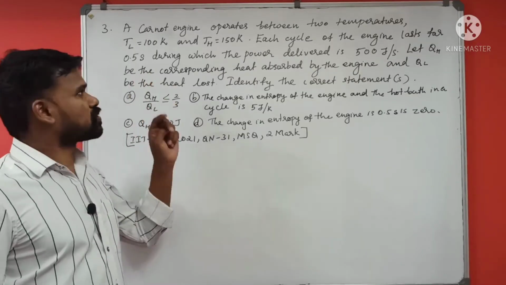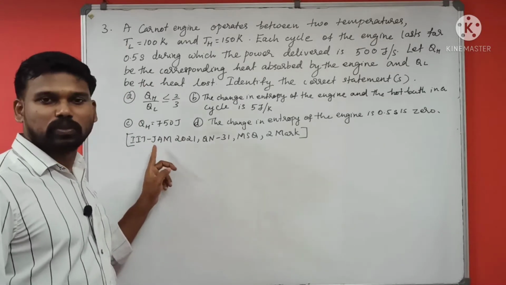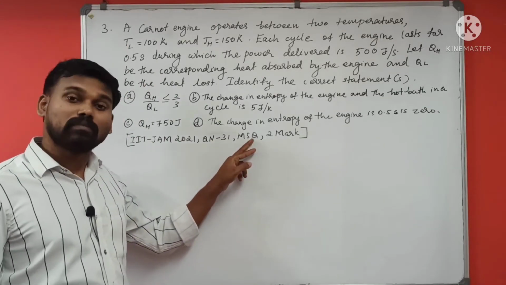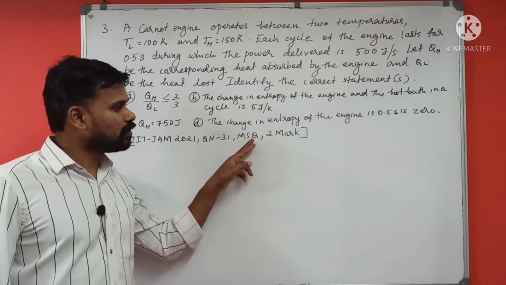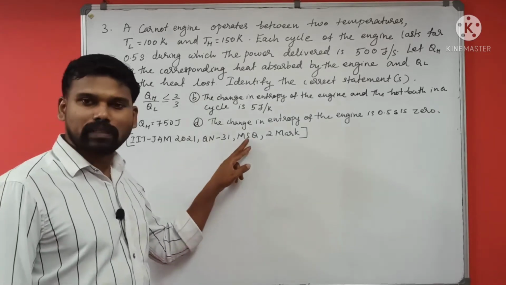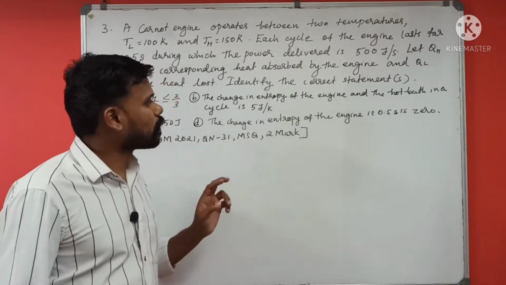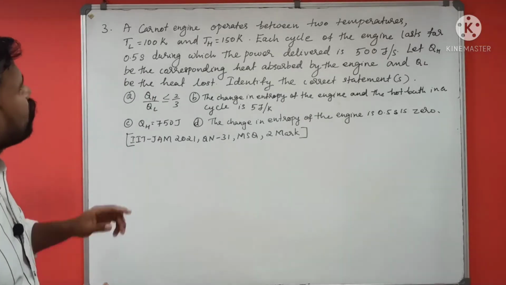This is our third question. This is question number 31 of IIT JAM 2021 exam. This is an MSQ, multiple select question of 2 marks. Multiple select question means there will be more than one correct answer. So I will read the question.